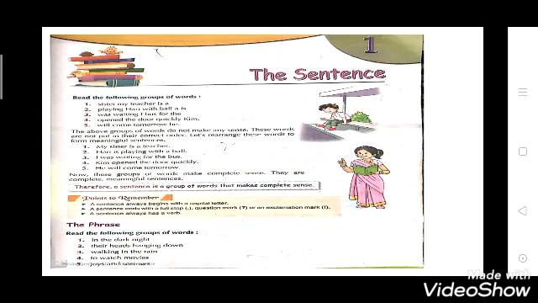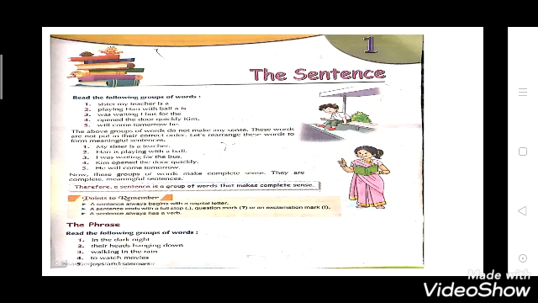So now these groups of words make complete sense. Yes, these groups of words are making complete sense. They are complete, meaningful sentences. So they are complete sentences. They have groups of words. The sentence is full and complete. The sentence has a subject also and a verb also.